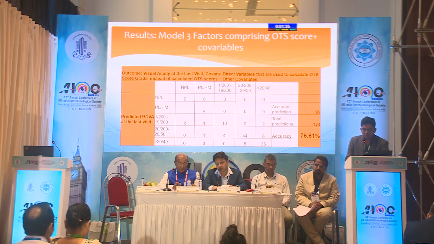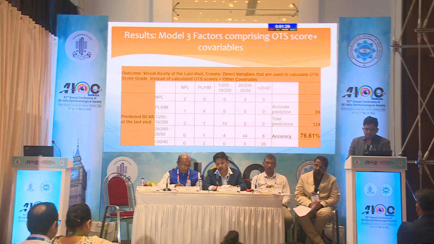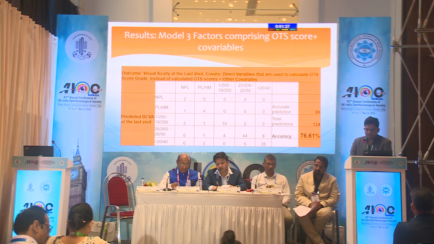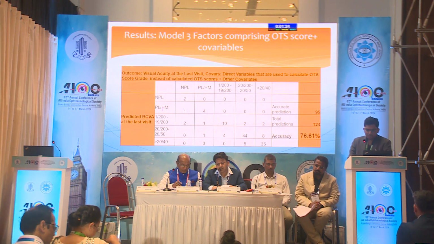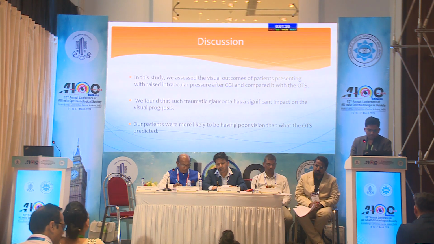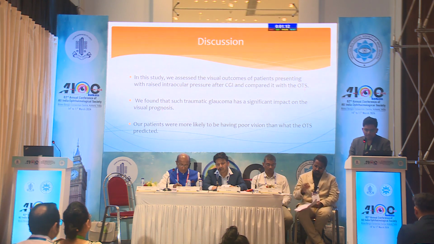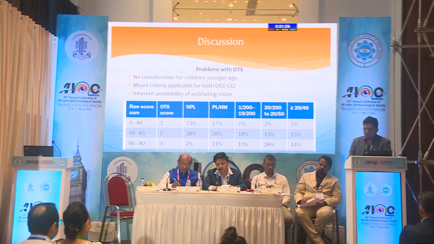Now here, instead of using the ocular trauma score, we included all the factors which are used in the ocular trauma score system along with other covariables. And this system found that the accuracy increased to 76% compared to 43% based on only the ocular trauma score. So to discuss that, we found that traumatic glaucoma indeed has a significant impact on the visual prognosis, and our patients were likely to have poorer vision than what was predicted by the ocular trauma score system.